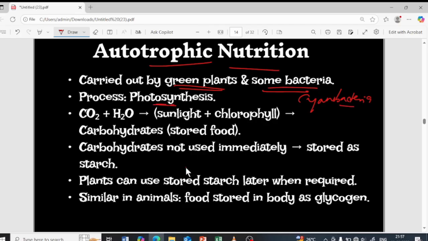Just consider this is the leaf of the plant. In the leaf, chloroplast cells will be present. In these chloroplast cells, the chlorophyll pigment will be present. Now what happens? Sunlight will fall upon this leaf. This sunlight, the light energy, the solar energy, will be taken up by the chlorophyll present in the chloroplast, and then what happens? That light energy, solar energy, is converted into which energy? The chemical energy.